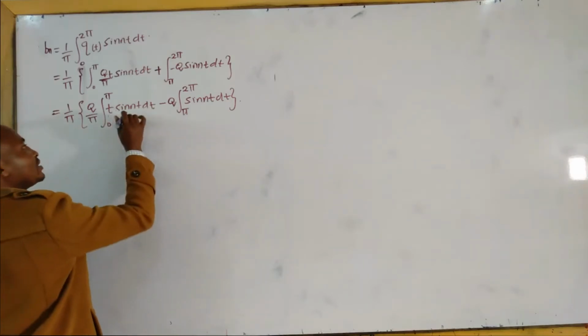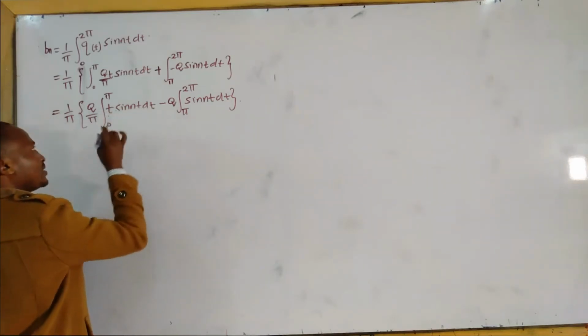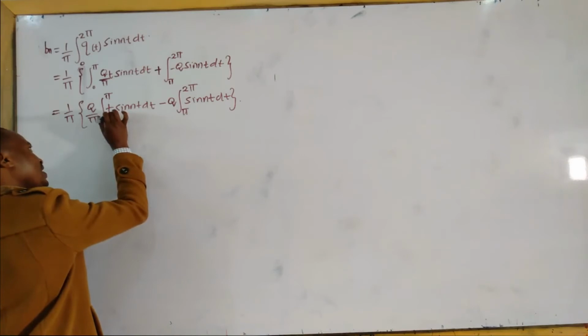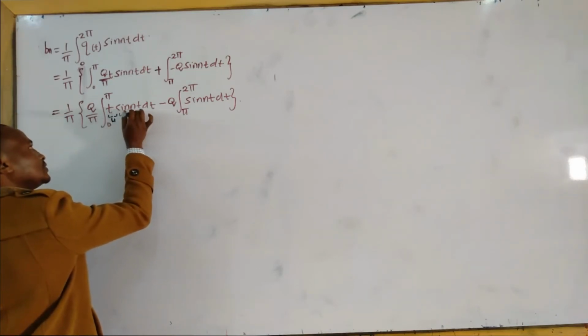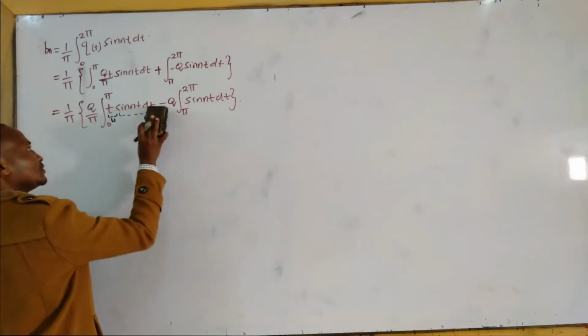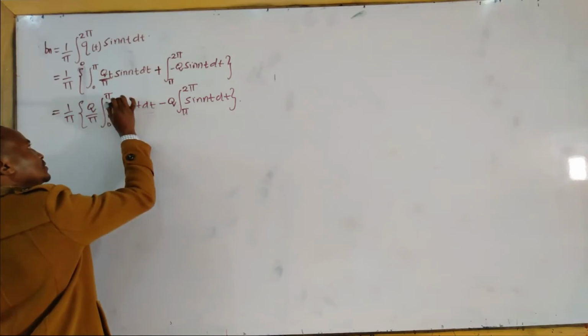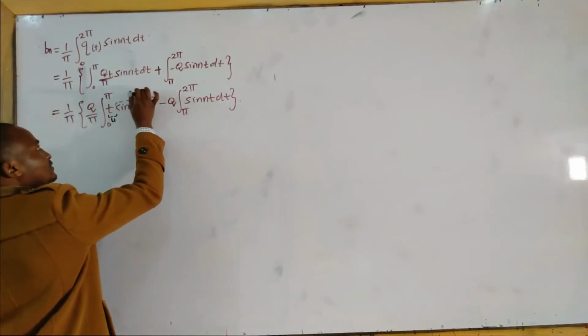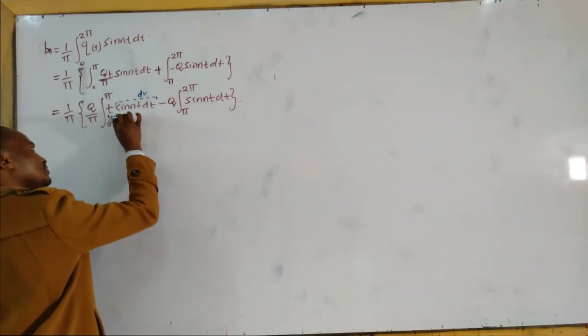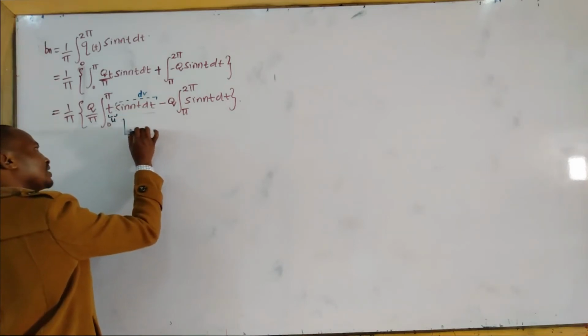So this portion we are going to integrate by parts, but we had already discussed how to make choices of u and dv. These are u, these are dv.